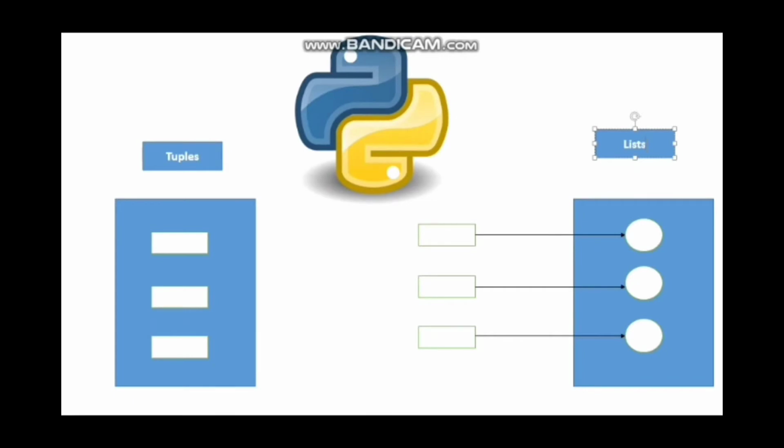If you closely look at this diagram of tuples and lists, the first figure is a tuple, whereas the second figure is a list. So if you define a tuple, it means that it contains all the values inside one block, whereas a list contains two values in two blocks. One contains the reference to it and the other contains the actual value. So that is why lists are less memory efficient and take more time, because there is some referencing inside it.